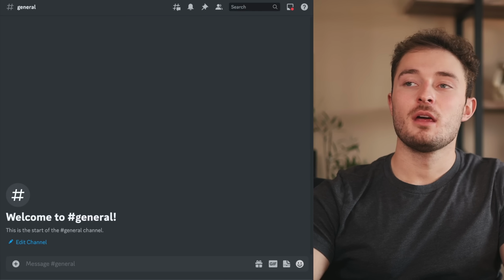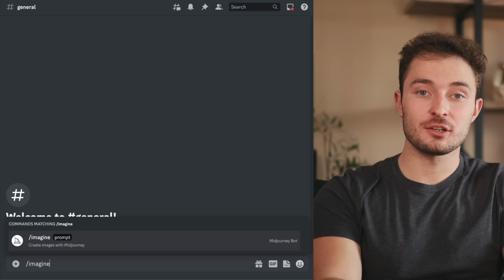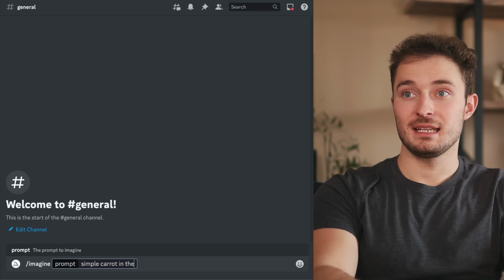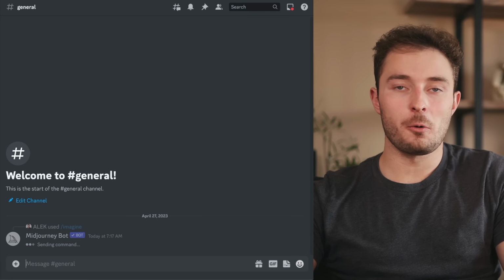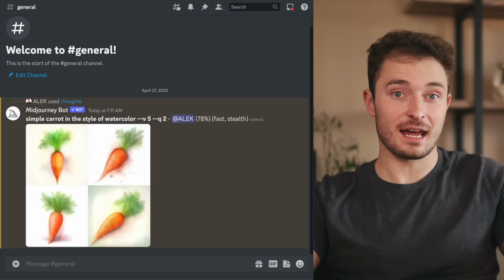Now to get something really similar to what we saw on that first shirt, I'll just type in /imagine and then hit enter until this prompt pops up. And then I'll just type in simple carrot in the style of watercolor. And then I can just hit enter to generate it. Now, when I generate these kind of images, I've found that saying in the style of watercolor, for example, after the prompt is a lot more effective.